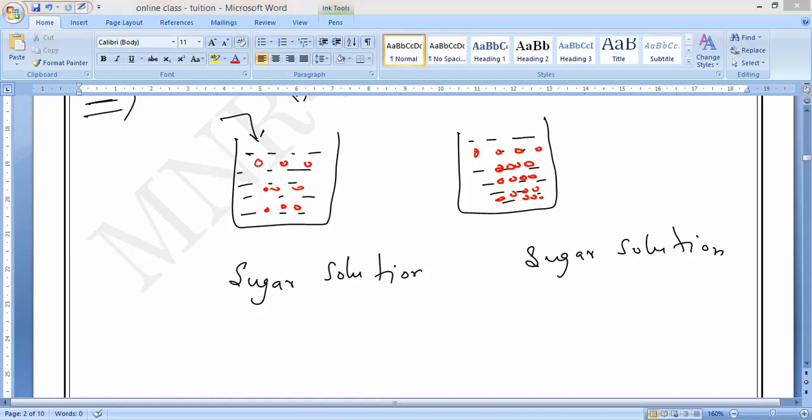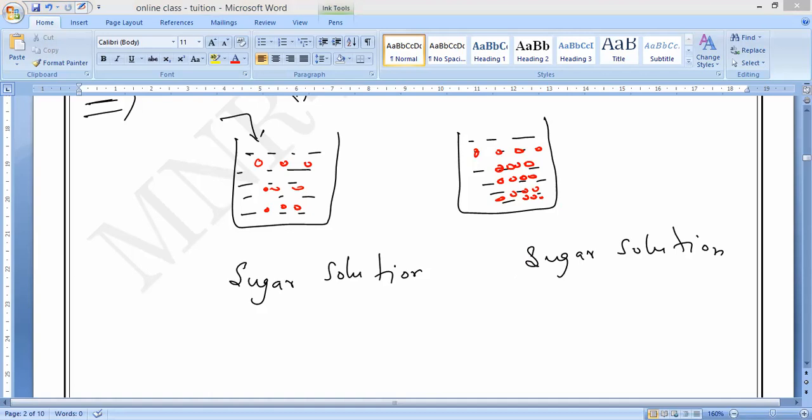Now, in the same way, if a solution has a small amount of solute dissolved in it, we can say it is a dilute solution. If a large amount of solute is dissolved in it, that is called a concentrated solution.